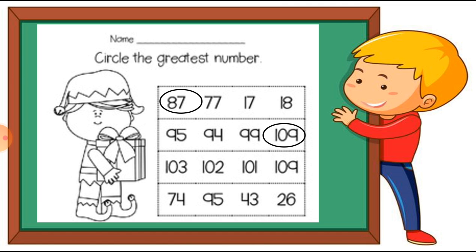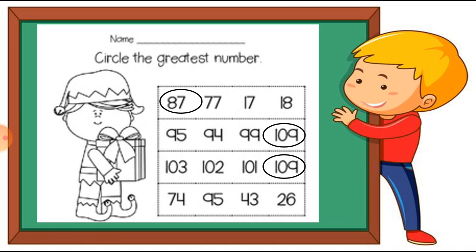Let's see example number 3, in the third column, third row. Here is 103, 102, 101 and 109. Between these 4 numbers, which is the bigger number? I have to find the greatest number. The greatest number is 103, maybe. Is it true? No. So 101? No, this is also not the greatest number. So which is the greatest number? Yes, this is 109. Here also 109 is the bigger number, so I circle it.